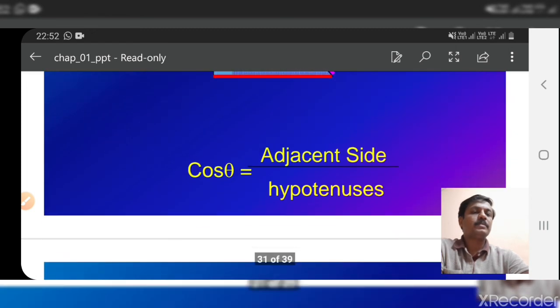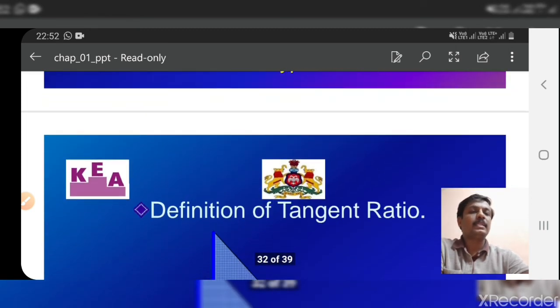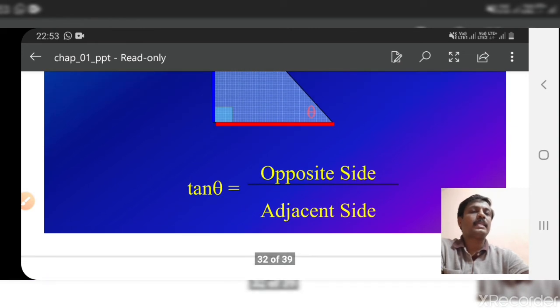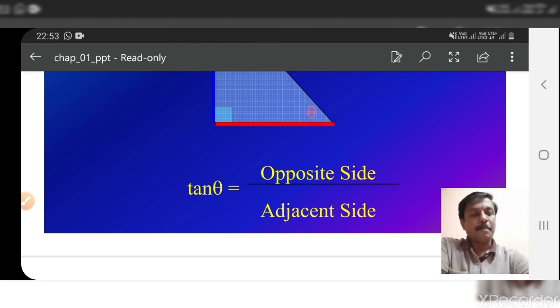Then next one, tangent theta, tangent ratio. In short we write it as tan theta. Tan theta is equal to opposite by adjacent. Okay, so remember these three. These are basic trigonometric functions. If you remember these three, then there are another three, you can remember them easily. Sin theta is opposite by hypotenuse, cos theta is adjacent by hypotenuse, tan theta is opposite by adjacent.